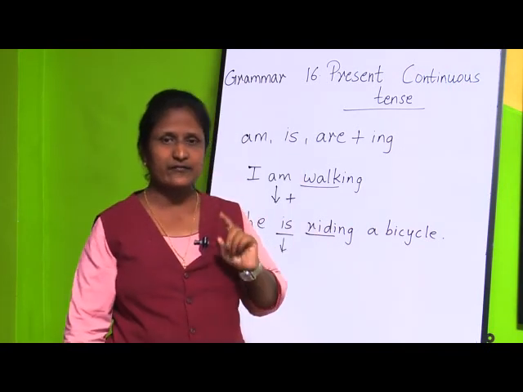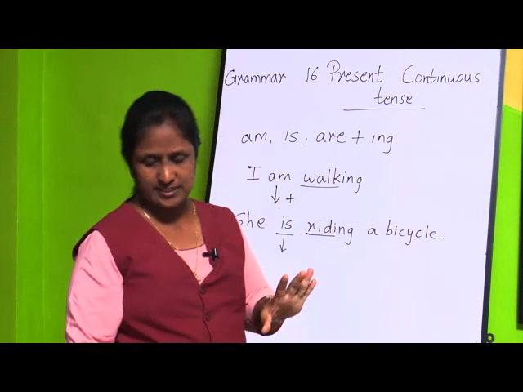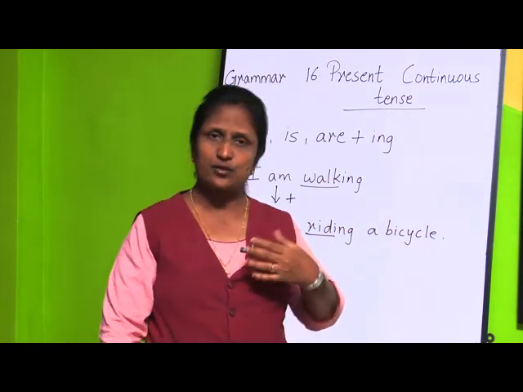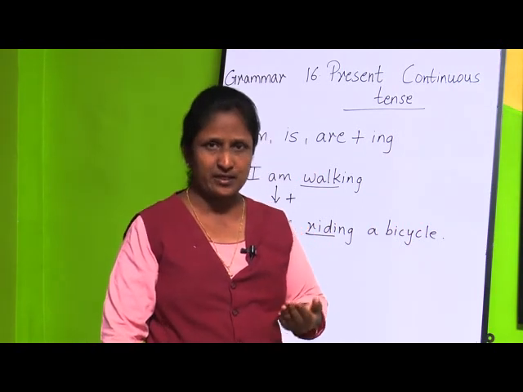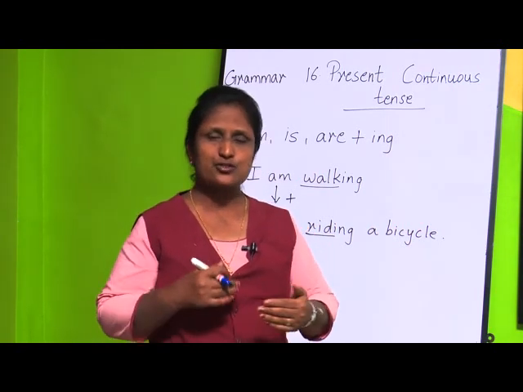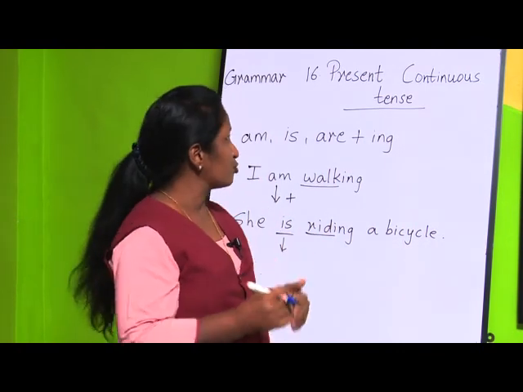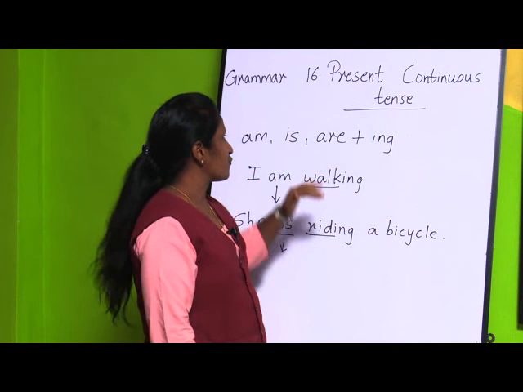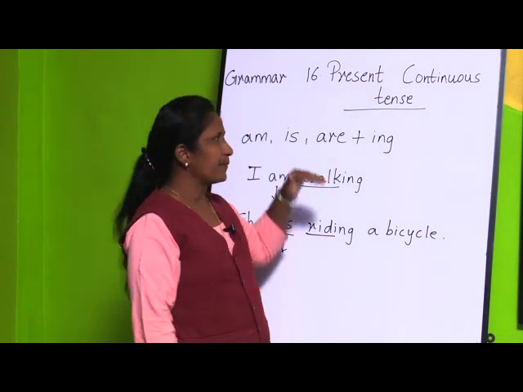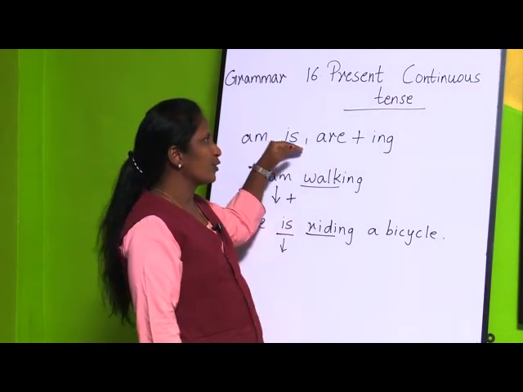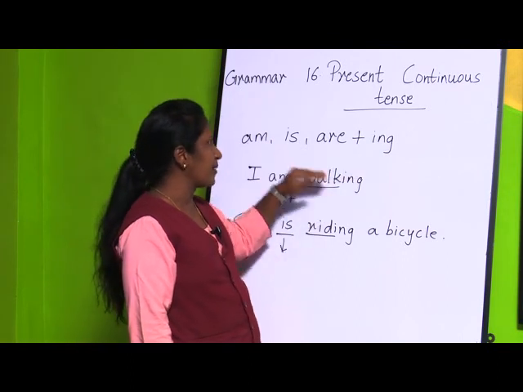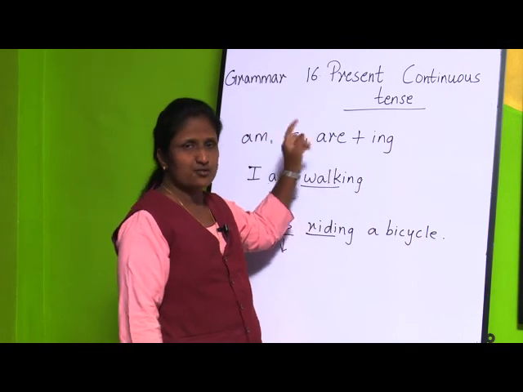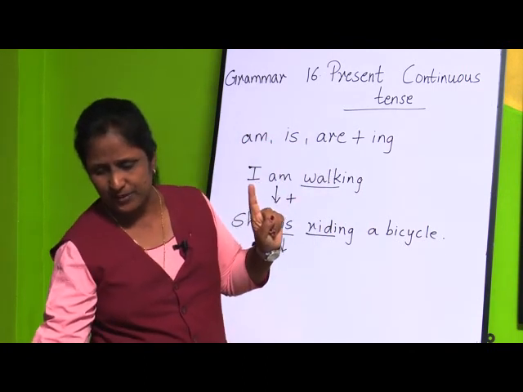So once again, if I tell you what is present continuous tense. Present continuous tense is the actions which are going on along with your speaking. If you are speaking, as well as you are doing the actions also, those actions are called present continuous tense. And the first form is what? How are you going to form present continuous tense? You are going to add ing to the verb, as well as we have to use am, is, are. So this is the first form.